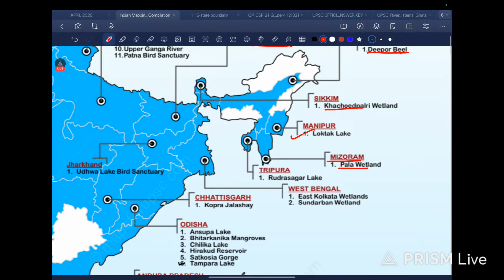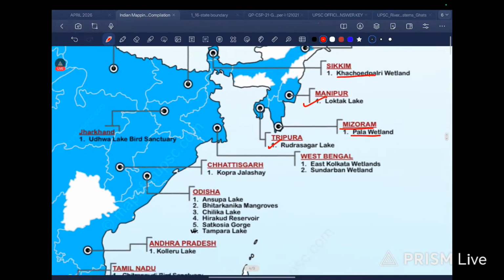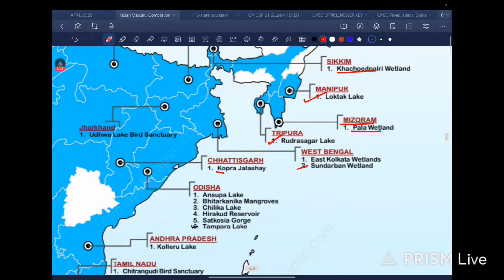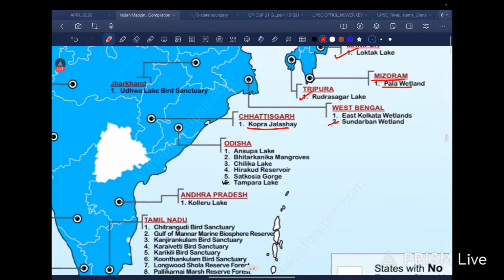In Mizoram we have Pala wetland. In Tripura we have Rudrasagar Lake. This I had told you earlier. Okay. Then we have the Sundarban, Kopra Jalashay. In Odisha we have Ansupa Lake, okay. Chilka Lake, Tampara Lake, okay.